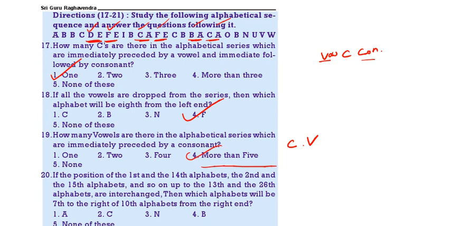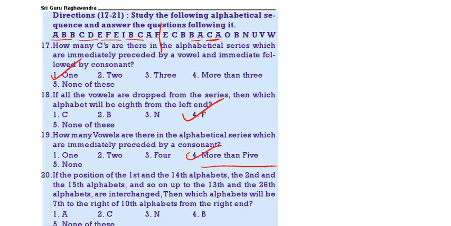If the positions of 1st and 14th, 2nd and 15th and so on, 13th and 26th are interchanged, which of the following is 7th to the right of 10th from the right? Now what we have to do? 1st to 14th, that means divide first 13 elements, 3, 6, 9, 12, 13th. 13th one is F. So here, draw one line here. Now we are interchanging this one with this, second one with this, like that. That means this entire first half will come to the second half.